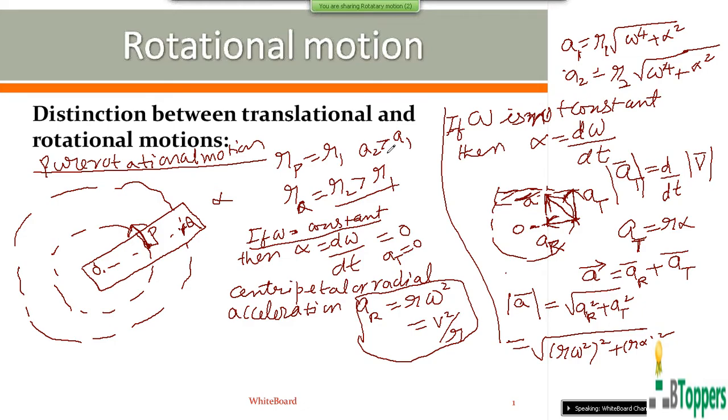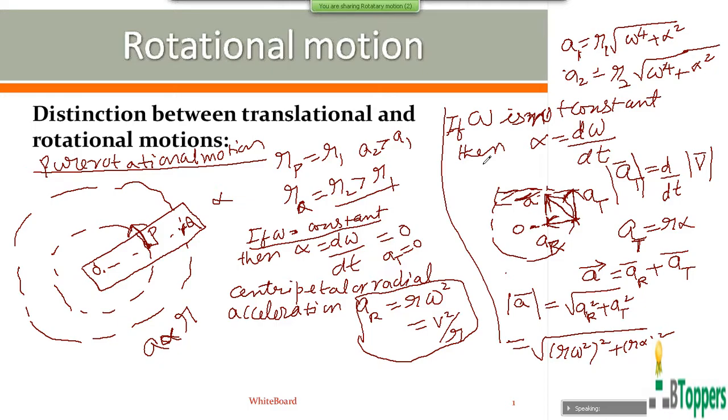At any particular instant, the magnitude of linear acceleration of a particle will be proportional to the radial distance of that particle from the axis of rotation, because at any particular instant, the values of omega and alpha will be the same for all the particles of the rigid body in pure rotational motion.